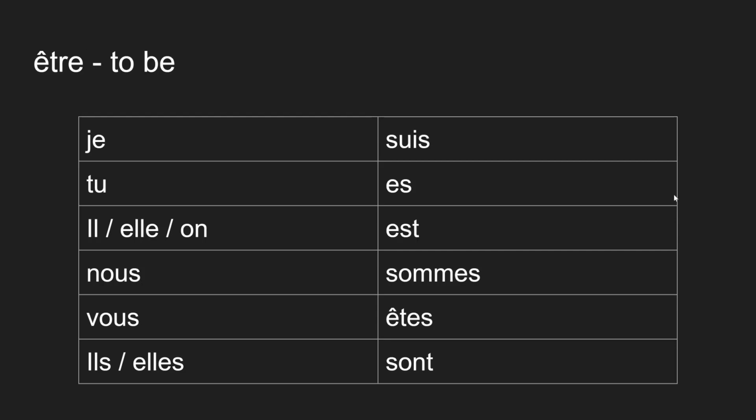Another verb, it's also irregular, but it's very common in French, is to be. So there's je suis, I am; tu es, you are; il est, he is; elle est, she is; on est, one is or we are; nous sommes, sorry, you don't do liaison here, so it's nous sommes, which is we are; vous êtes, which is you are. Of course, here we have the liaison because the first letter is a vowel in the next word. And then there's ils sont and elles sont, which is they are.